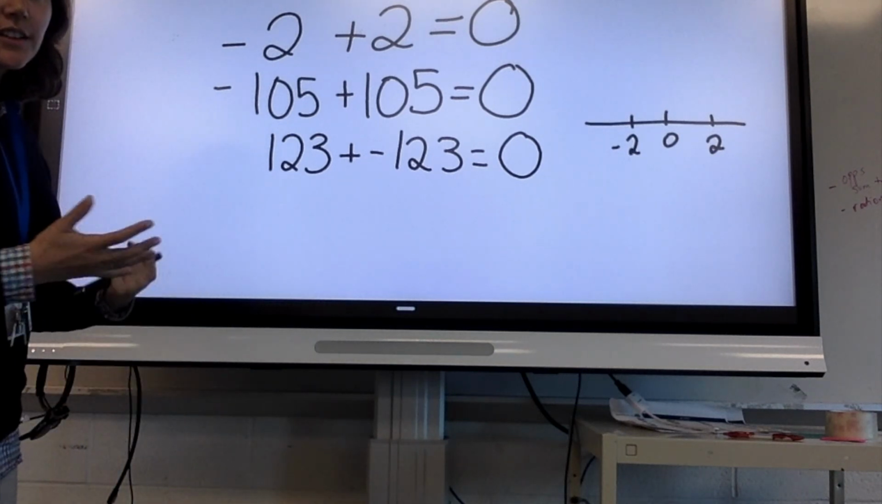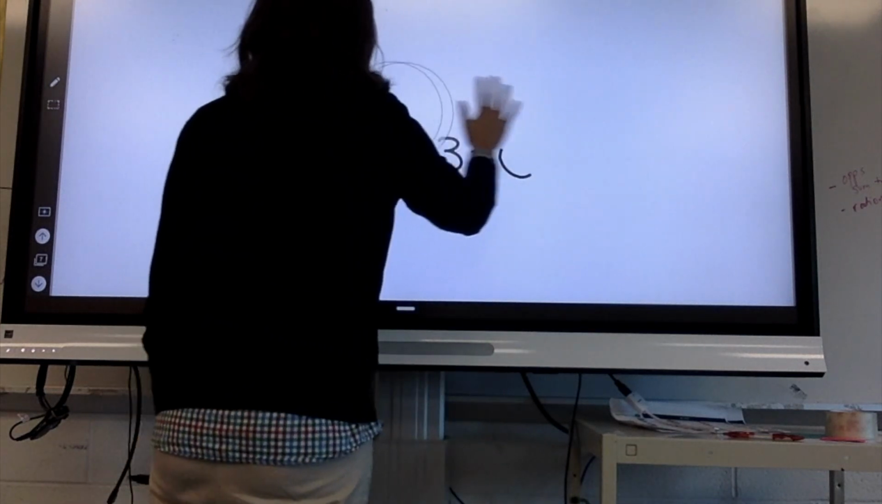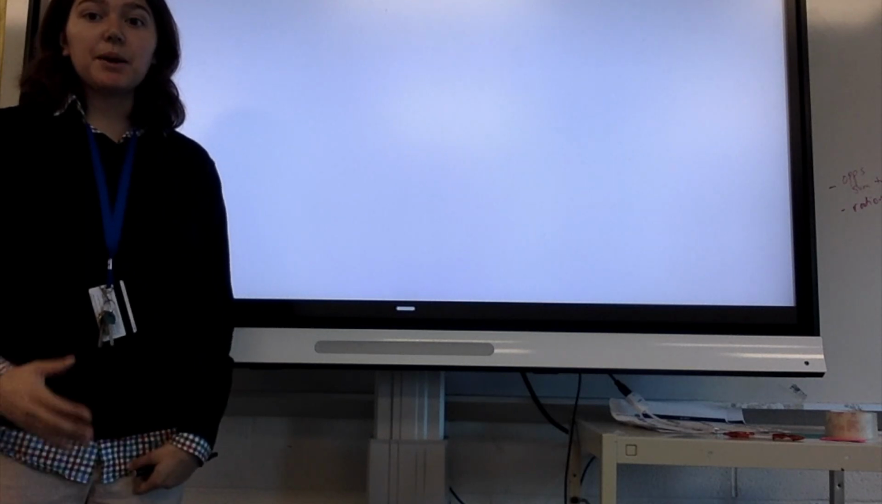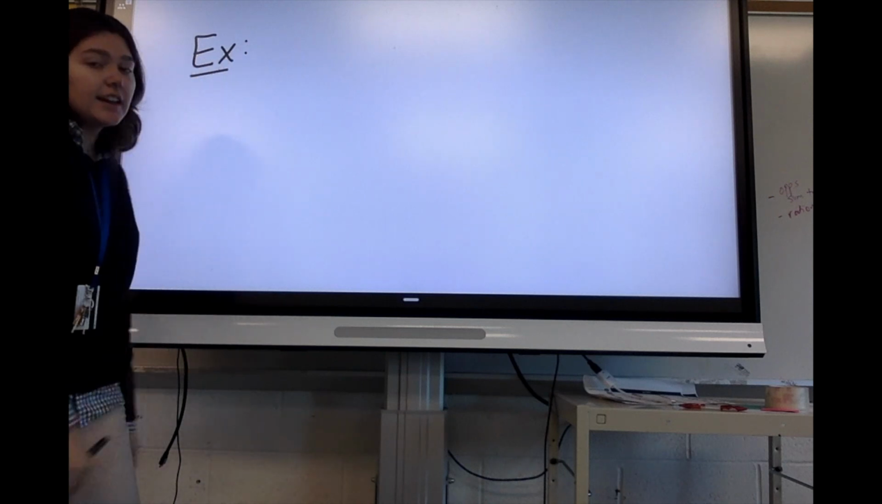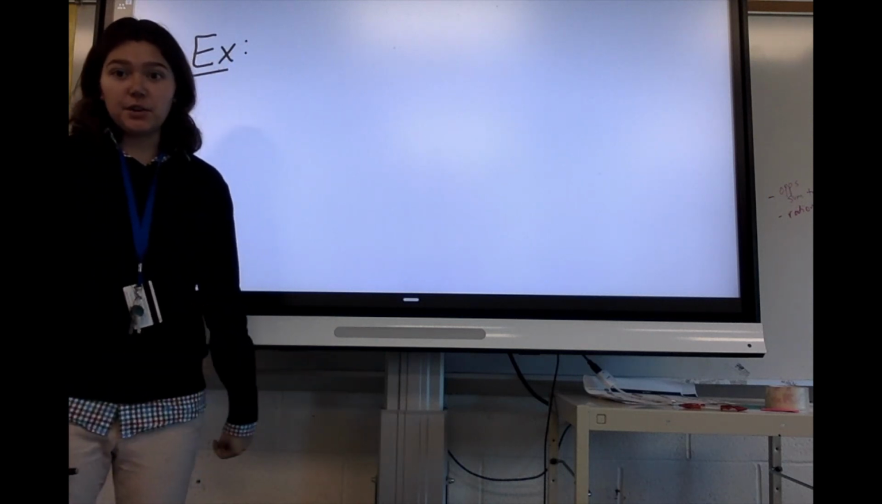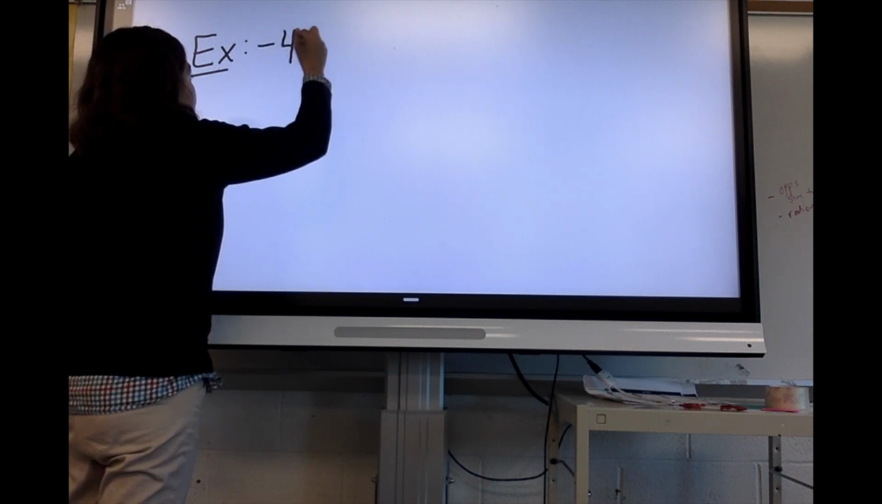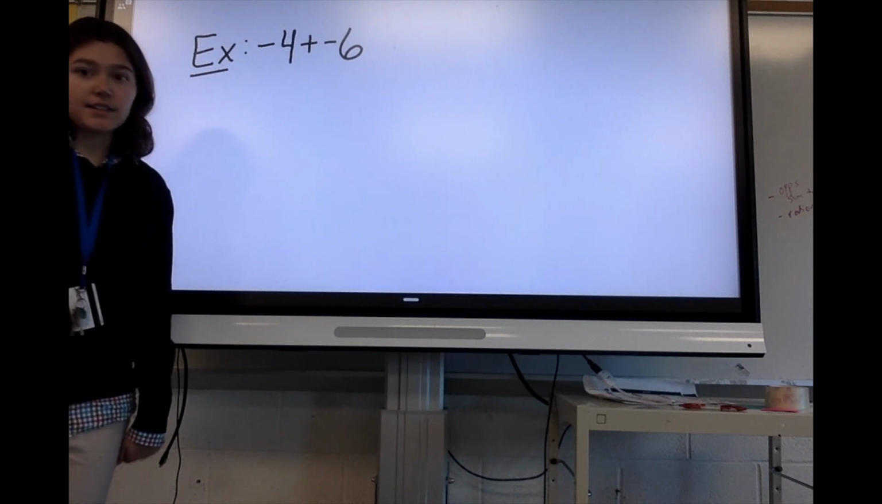Then we get into a little harder stuff with 1-3. This is what we've been doing more of, when we're thinking about adding negative numbers. There are lots of different types of these problems, and we're going to go through a few of them. The first type is when we're adding two negative numbers. If we have negative 4 plus negative 6, we need to figure out what that is.